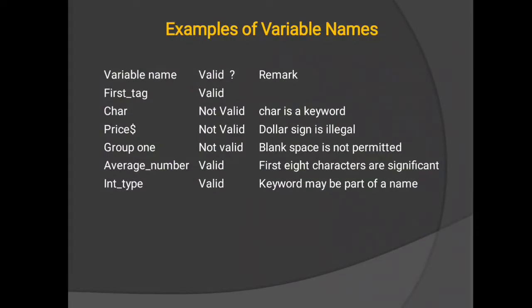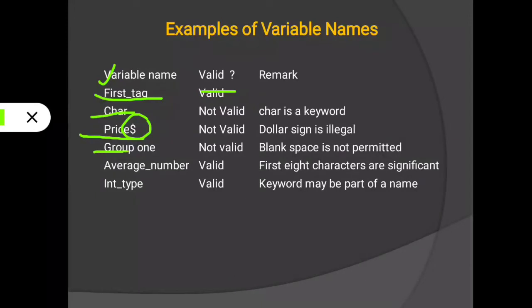Then next we will proceed. Here some examples are there. The variable name first_tag is correct, because it starts with an alphabet and is a single word, so it is a valid declaration. Then char is a keyword. Using a keyword we cannot declare a variable, so it is invalid. Similarly, price$: the dollar is a special symbol, so it is also invalid.